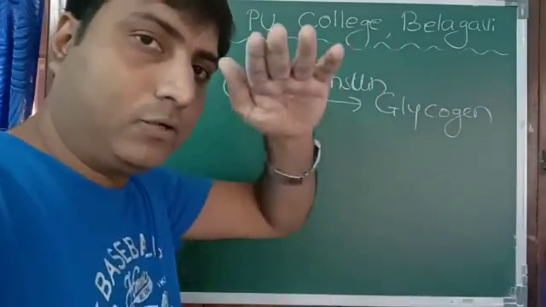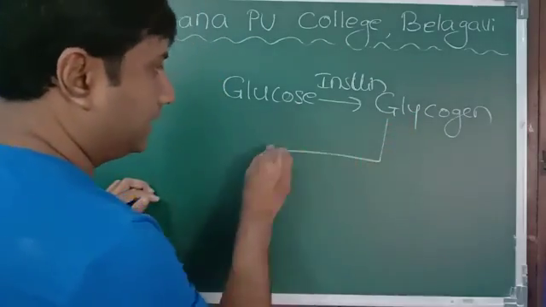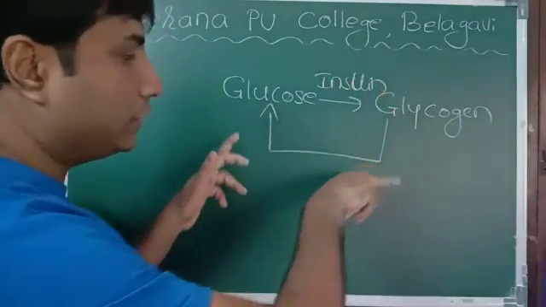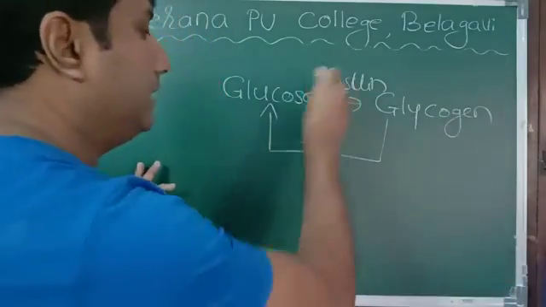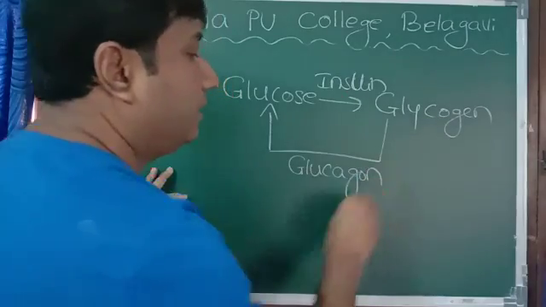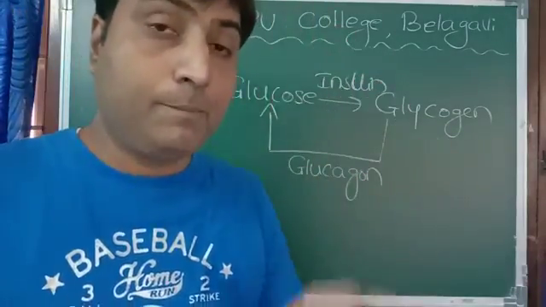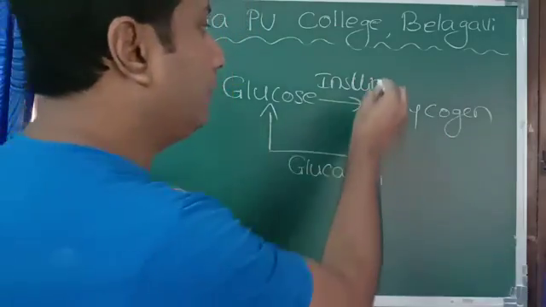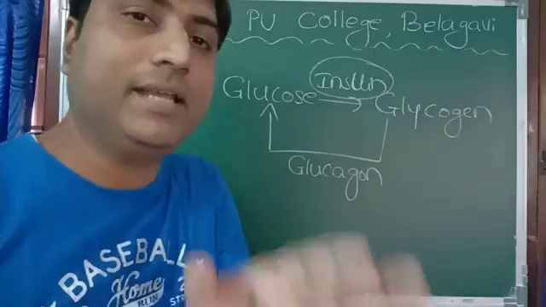Now the second case where the glucose level is less. At that time, the process reverses. Glycogen should be converted back to glucose, and that job is done by glucagon. And we are safe, no problem at all. Problem occurs if insulin is not released in proper quantity.